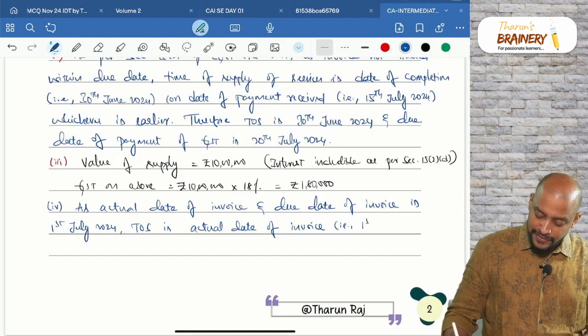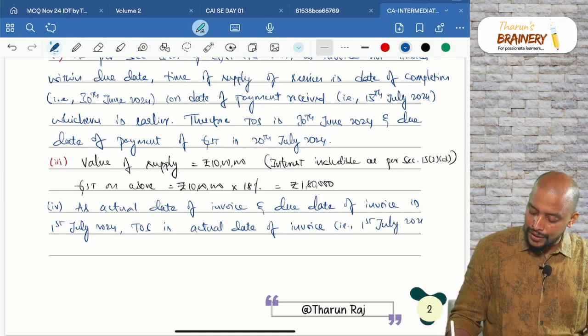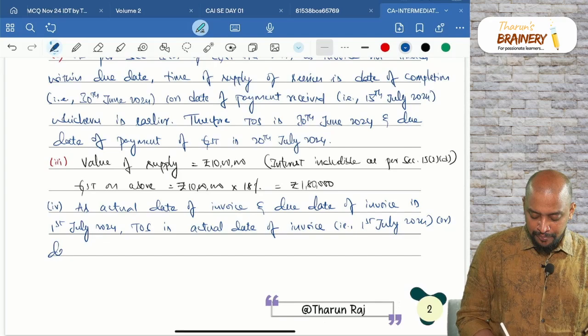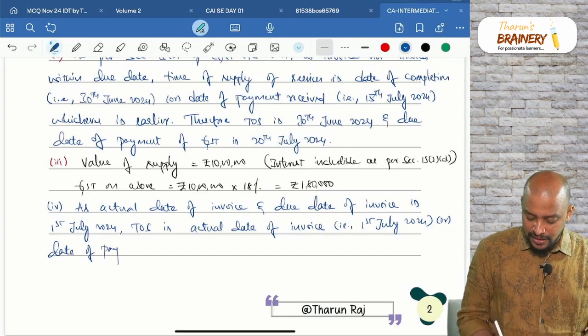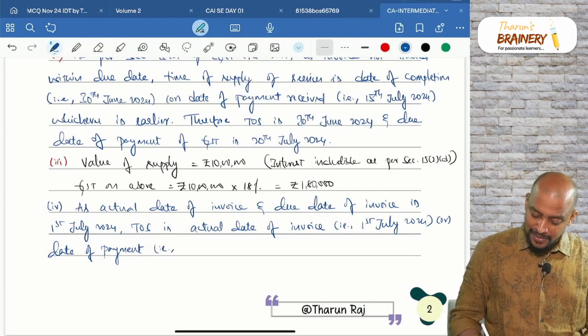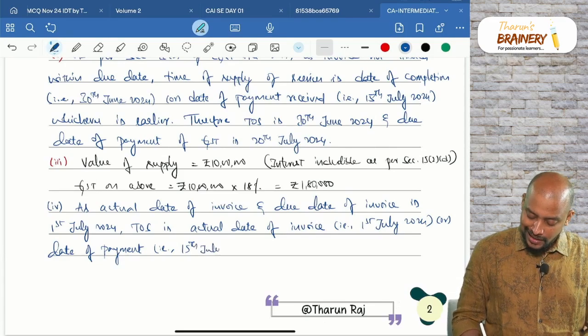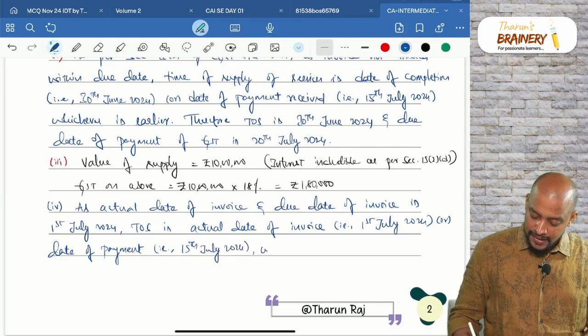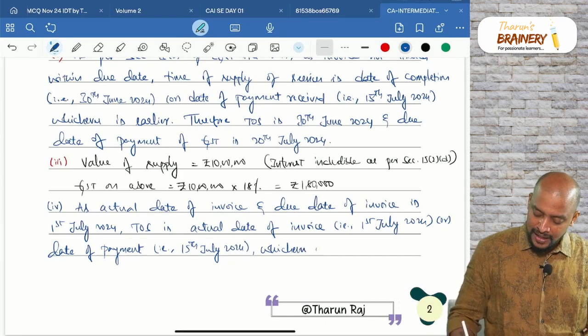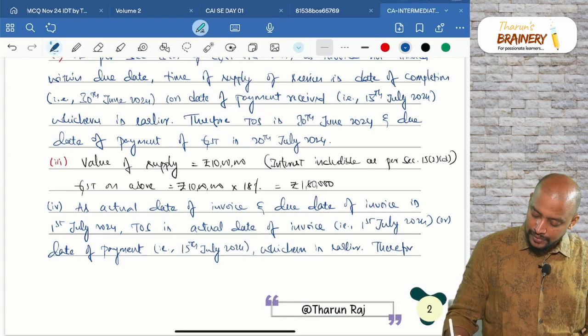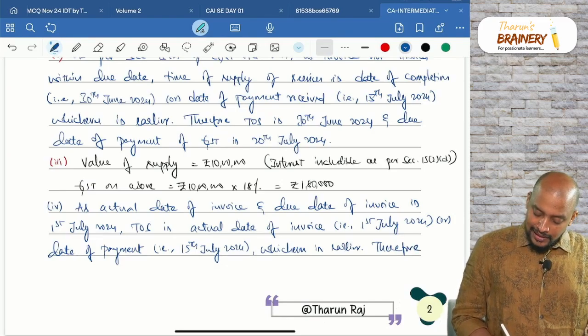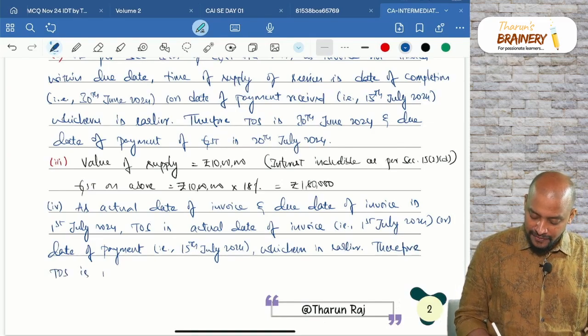That is 1st July 2024, or date of payment. What is the date of payment? That is date on which payment is received. In this case it is 15th July 2024, whichever is earlier. Therefore time of supply is 1st July 2024.